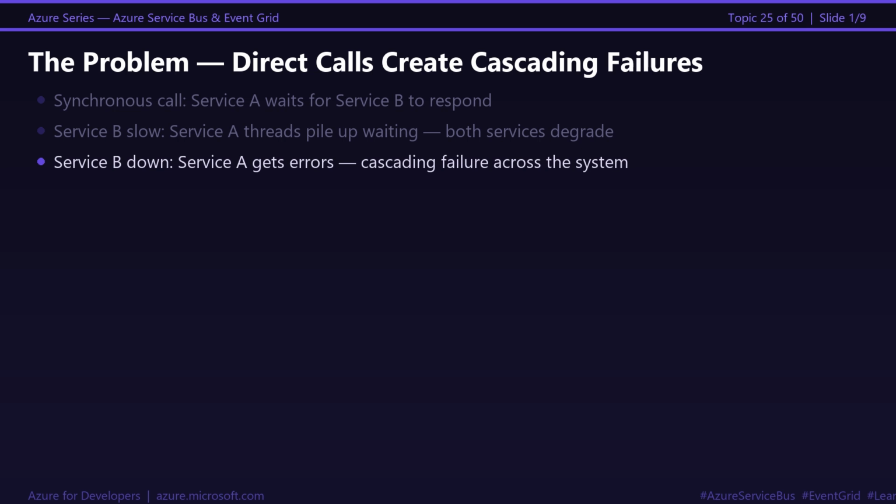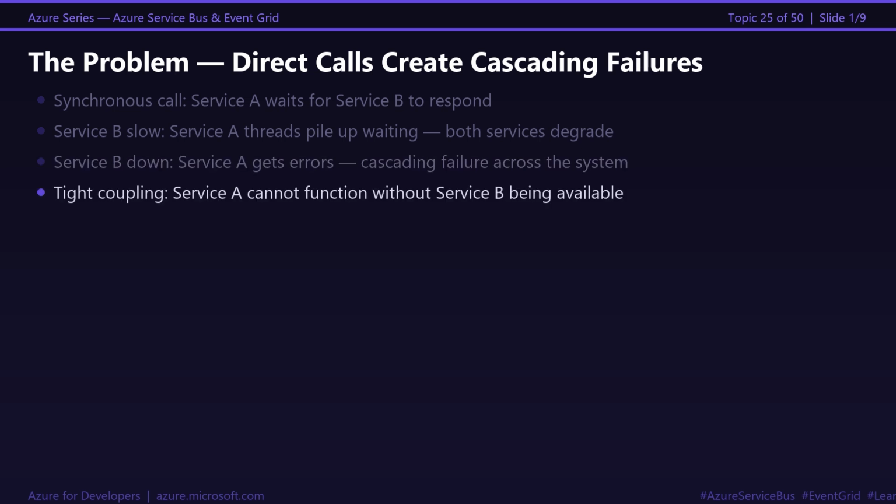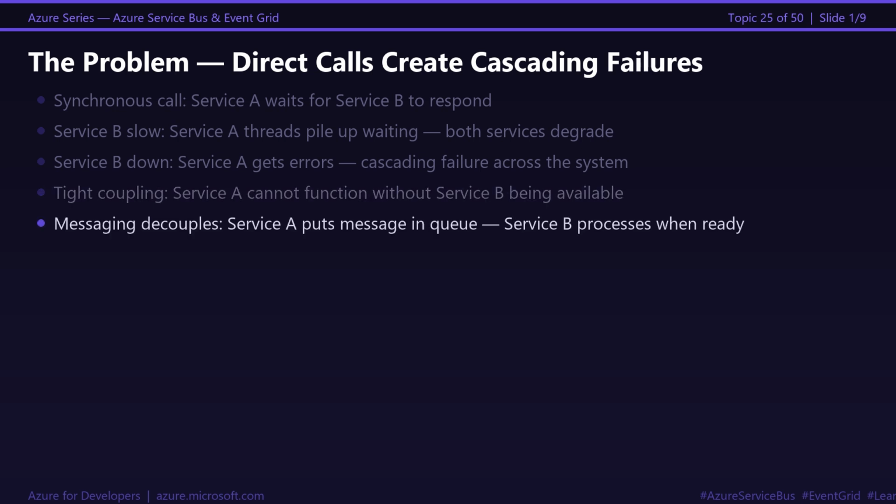Messaging breaks this pattern entirely. Order service puts a message in a queue and returns immediately. Payment service picks up the message when it is ready. If payment service is down, the message waits in the queue. Nothing is lost. Order service keeps running. Payment service recovers, processes the queued messages. This is the fundamental value of messaging.